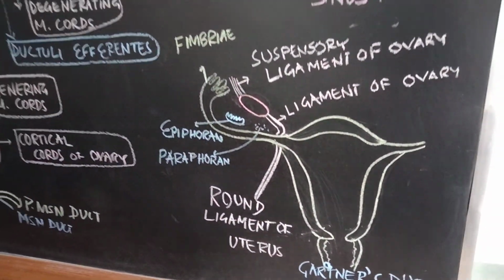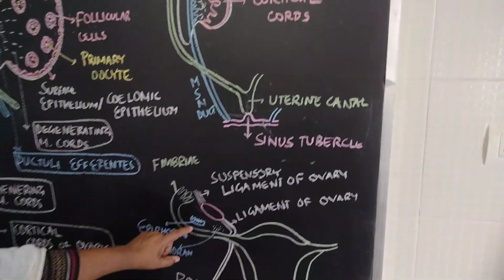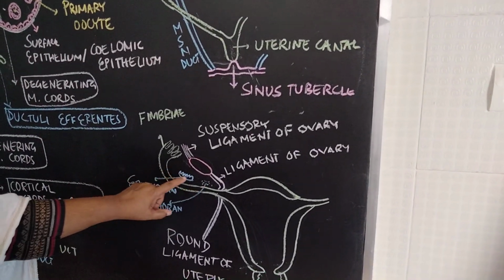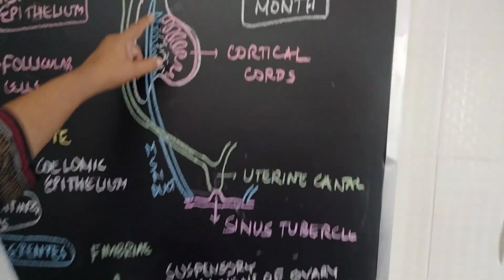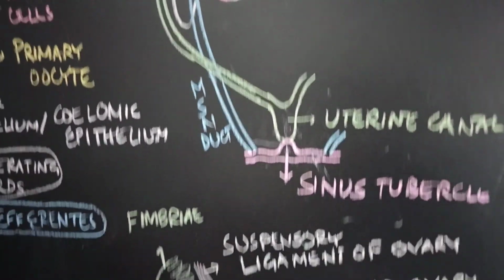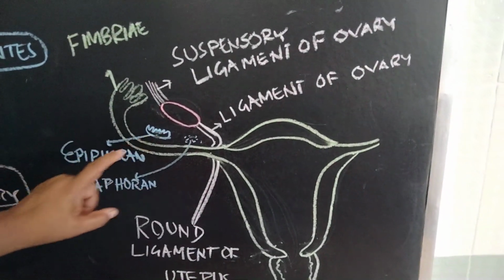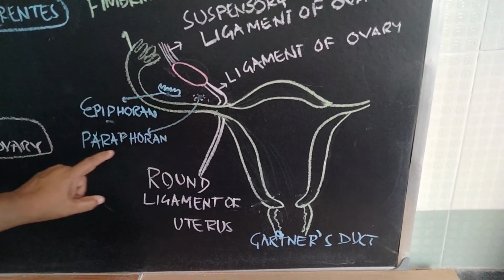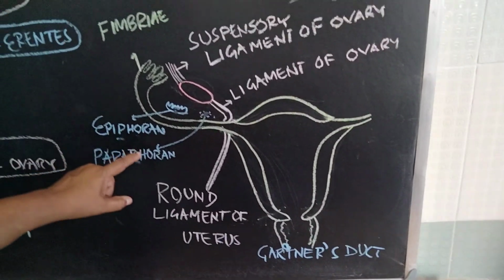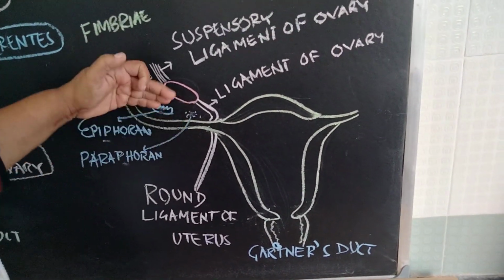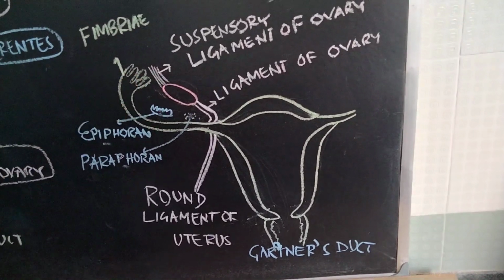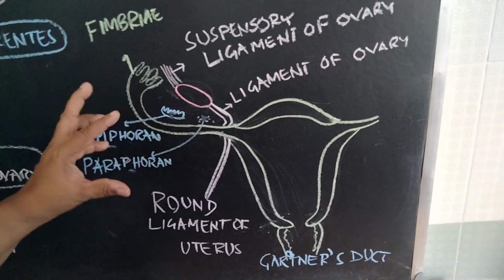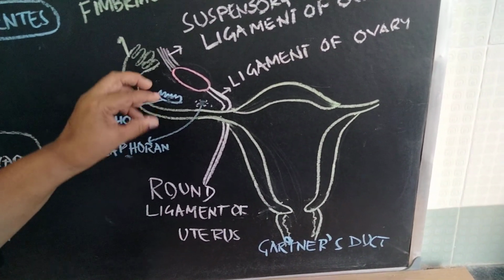Now what is the fate of the mesonephric duct in case of females? The mesonephric duct will form the epoophoron and paroophoron. Some of the tubules are communicating with the duct. So those tubules which are communicating with the mesonephric duct will form the epoophoron, and those tubules which are not communicating with the mesonephric duct are called the paroophoron. So the epoophoron and paroophoron are formed, and there is a pelvic fold formed which is called the broad ligament. On the broad ligament lie the epoophoron and paroophoron. They are developed from the mesonephric duct in case of female.